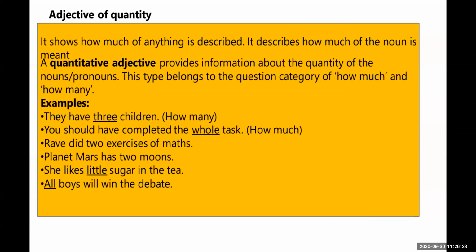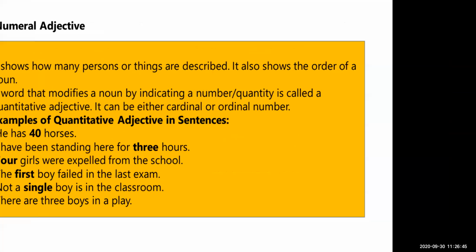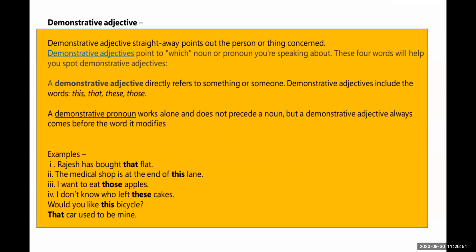Numeral adjectives point out the countable nouns. It's always talking about the countable nouns, that is the numeral adjectives. Now demonstrative adjectives directly refer to something or someone, and include words like this, that, these, and those.